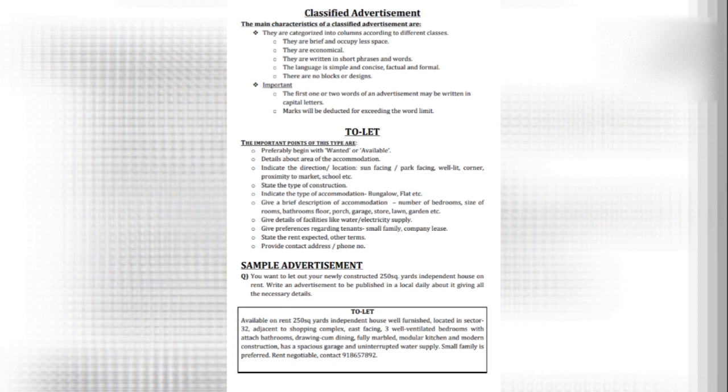The first thing that you will do is mention the title, that is the heading, and that will be to-let. Then you can begin with the advertisement, and see to it that while you draft an advertisement, you must never make use of first person or second person. In case you have to make use of a pronoun, it should only be third person. So we begin with wanted or available. We can put it like this: available on rent,